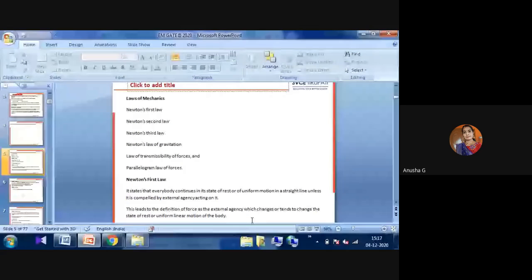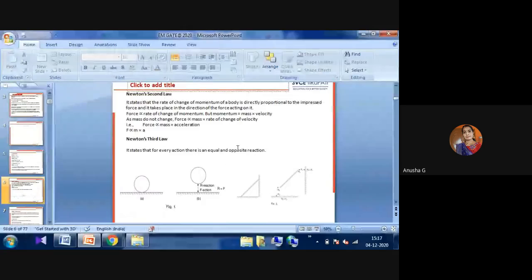The second law, already you know, states that the rate of change of momentum of the body is directly proportional to the impressed force, and it takes place in the direction of the force acting on it. The second law is nothing but the change in momentum of the body when we apply some force, giving some mass and acceleration.